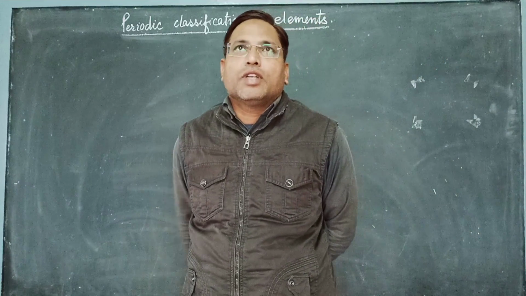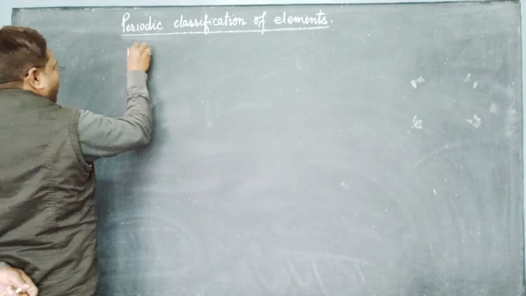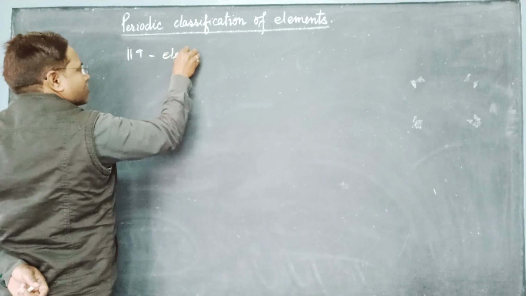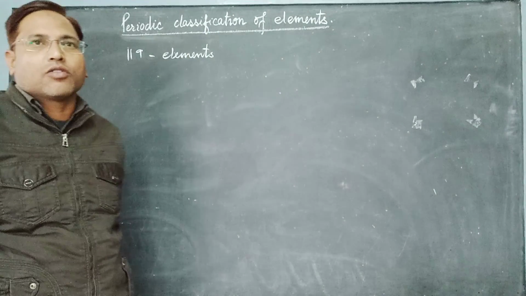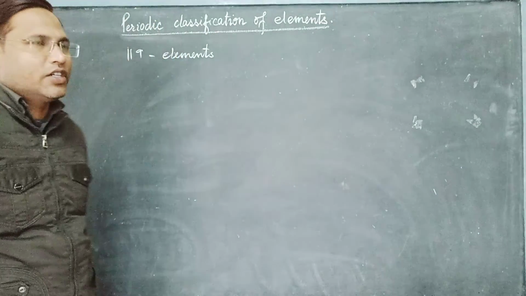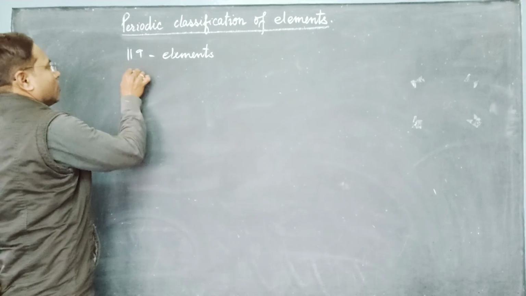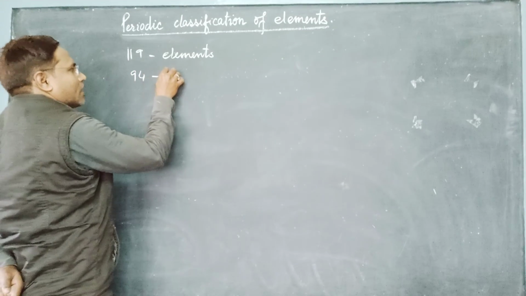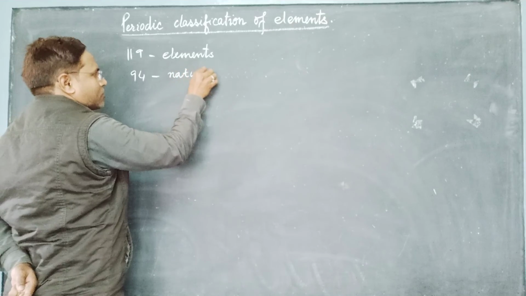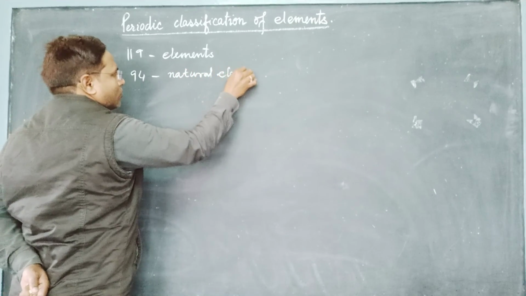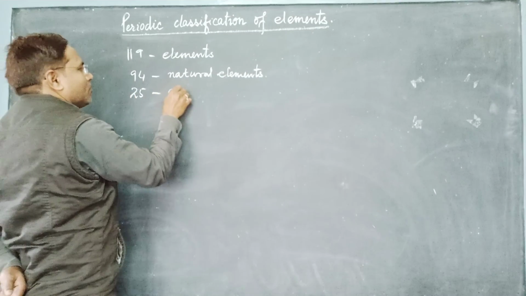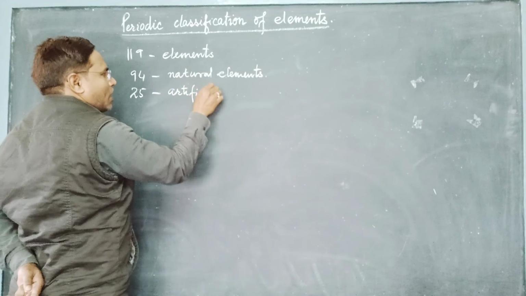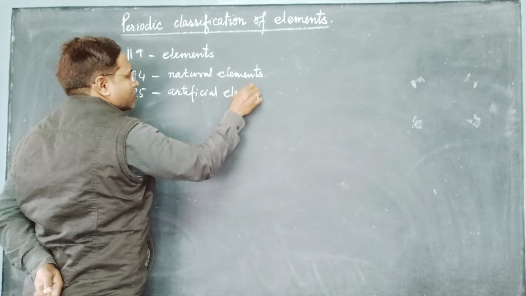Till now we have studied that at present around 119 elements are known to us. Of these 119 elements, 94 are natural elements and around 25 are artificial elements.